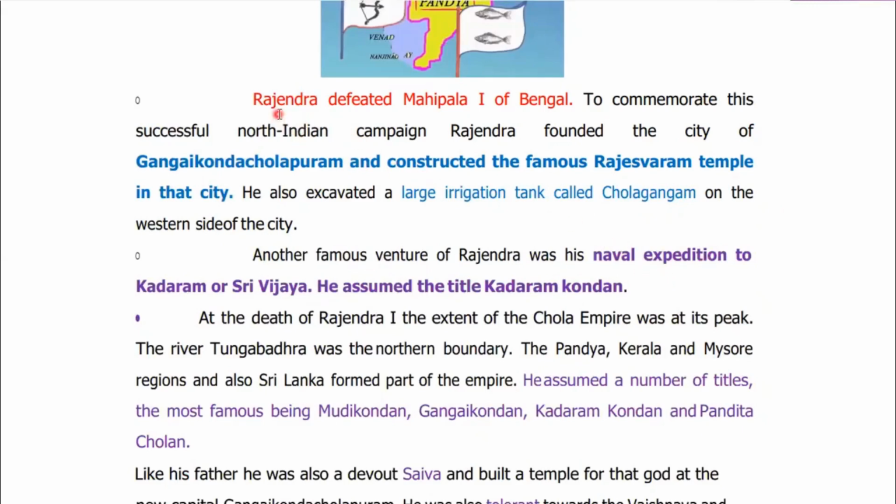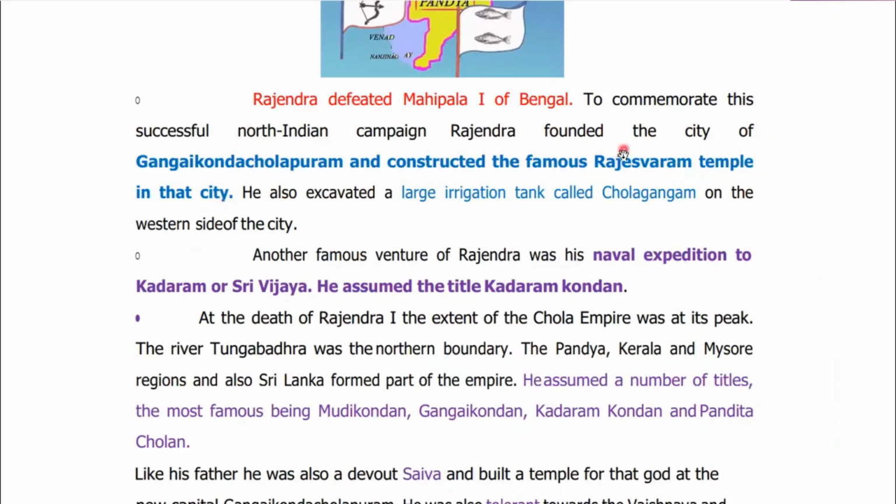This point is going to be an important one, please pay attention. Rajendra I defeated Mahipala I of Bengal. To commemorate this successful North Indian campaign, Rajendra founded a new city with the name Gangaikonda Cholapuram, the city of the Chola who conquered the Ganga. He also constructed a famous temple in that city.